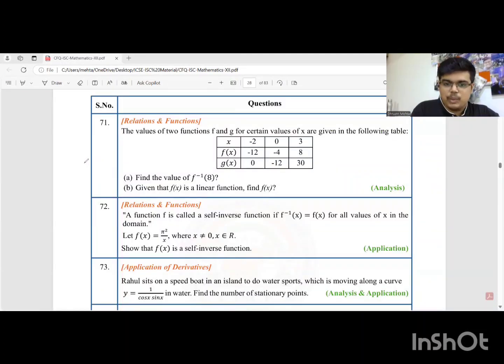Next, students, we are taking question 71 and 72. In question 71, it is given that f and g are functions, and this is the table given to us. So here we are finding f inverse 8.